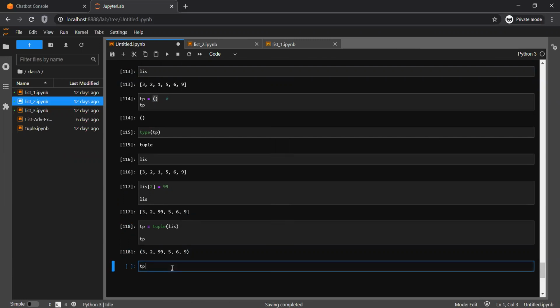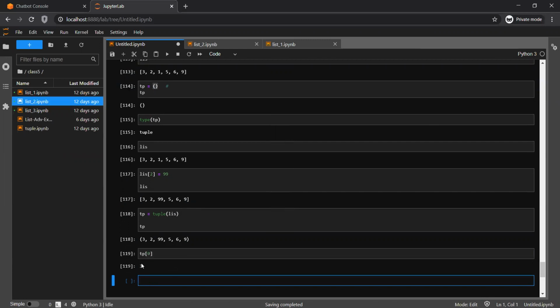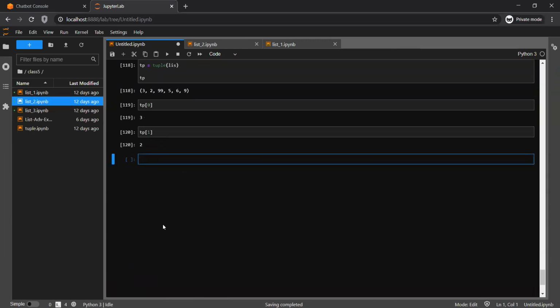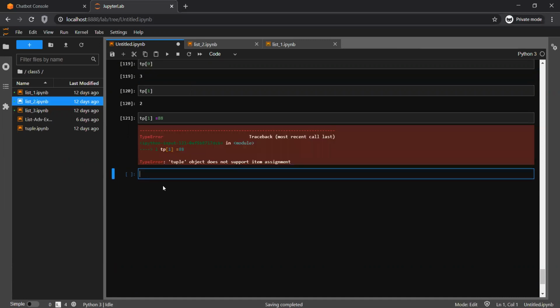The same way the indexing works. So tuple 0, all okay, 3, that's fine, the very first element. Now I want to change, suppose, the second element. So TP1 is 2. I want to change it to, suppose, 88, and that is not possible.